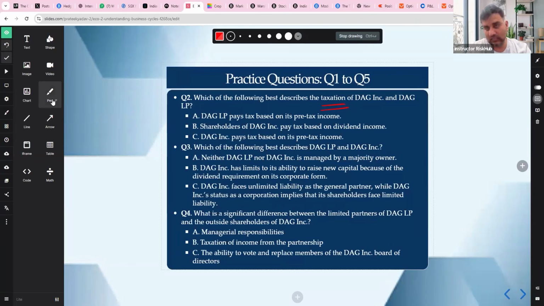Now, income is distributed as dividends. So let me write it down.